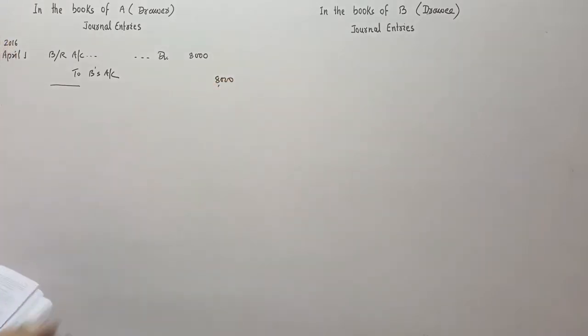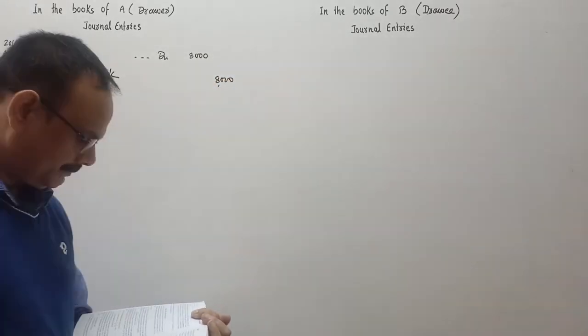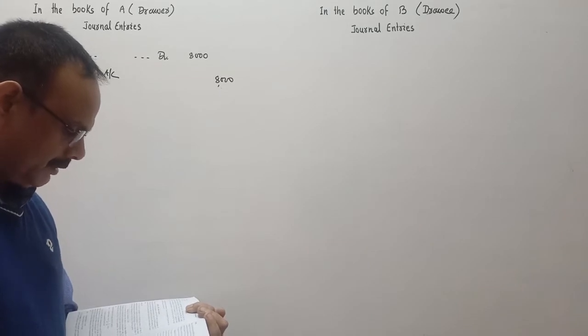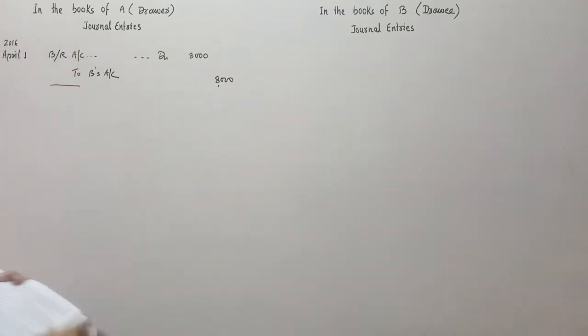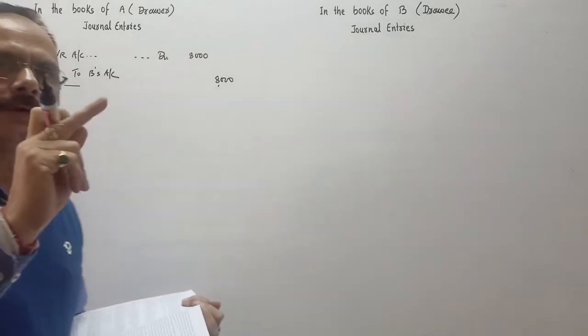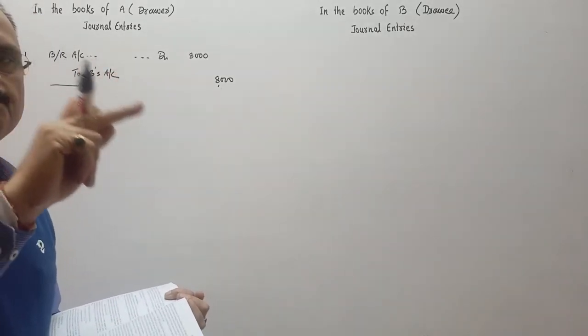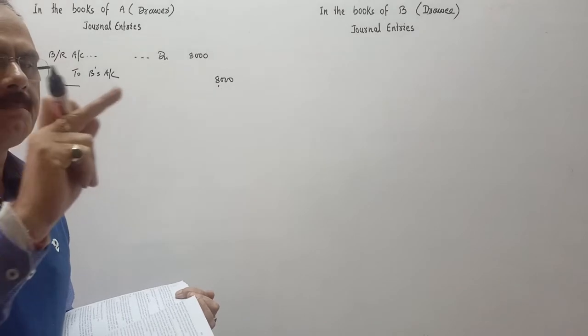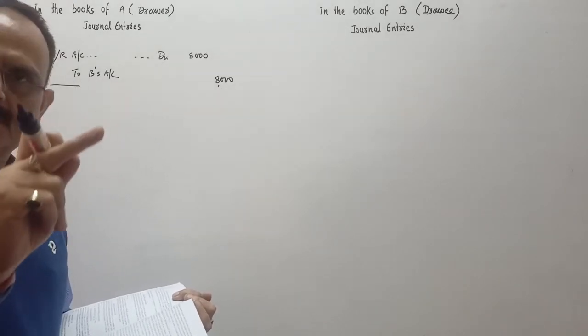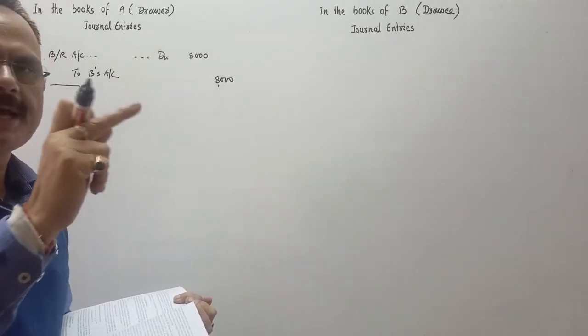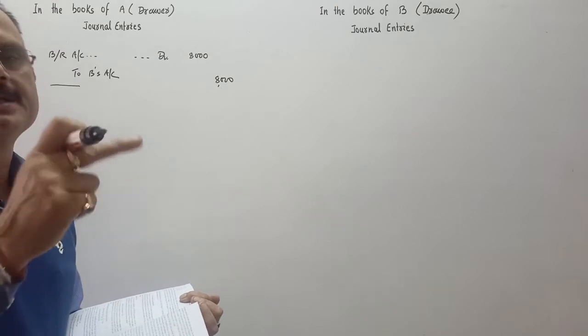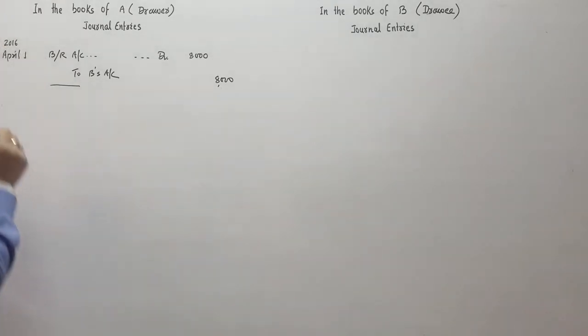This bill is of 3 months. So we'll calculate the 3 months from here. April 1st to May 1st, 1 month. May 1st to June 1st. June 1st to July 1st, 3 months is completed, plus 3 days of grace, means July 4 is the date of maturity.